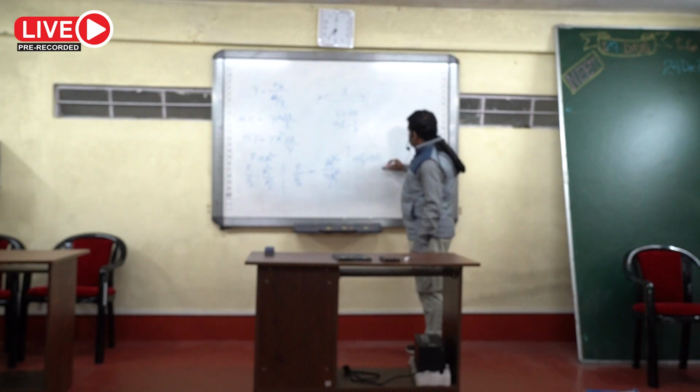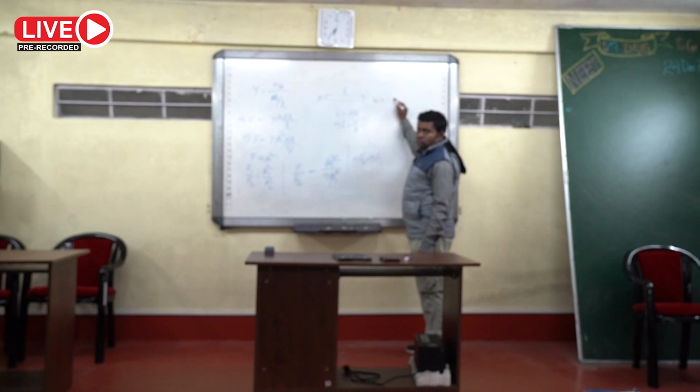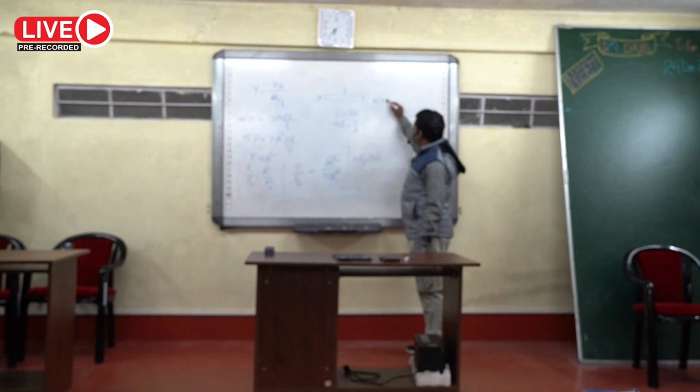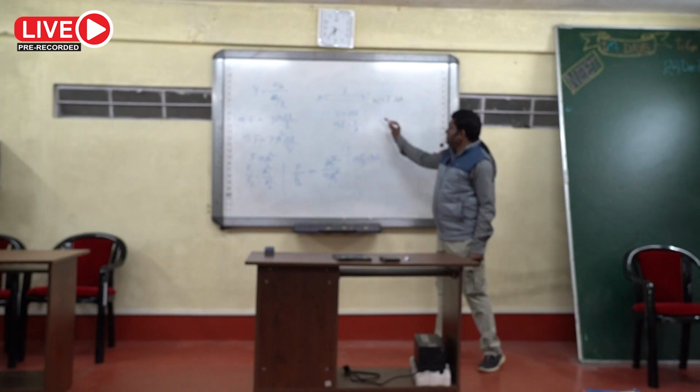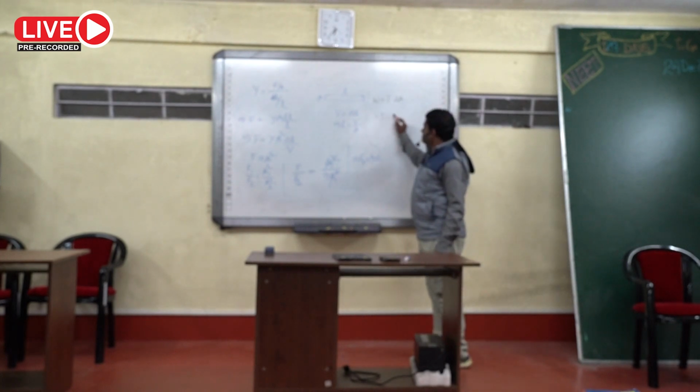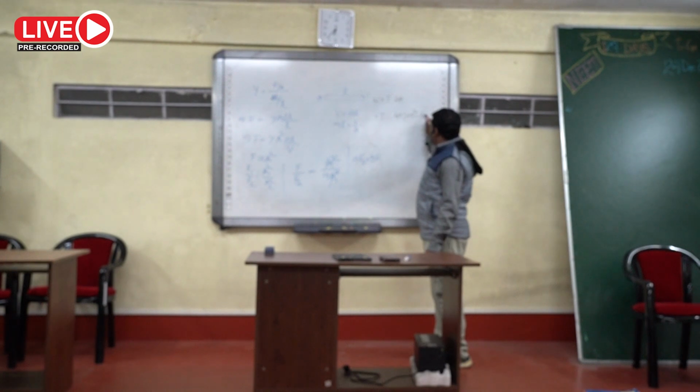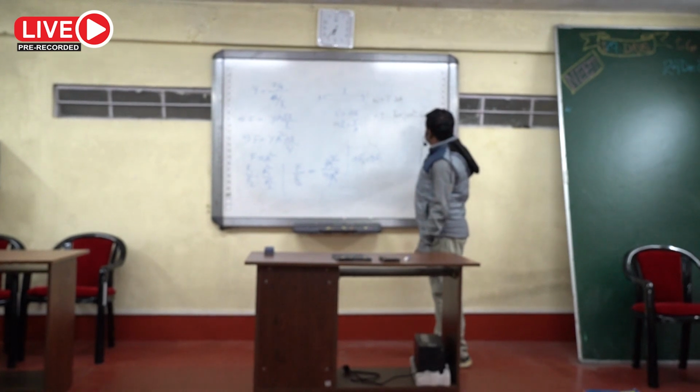See, work done is the work done required to increase the bubble surface area. Blow the air into the bubble means surface tension into increase in area. Okay, now what is the total increase in area? Most of you will think that this one, 4 pi 2r whole square minus 4 pi r square, but this is not the total increase in surface area.